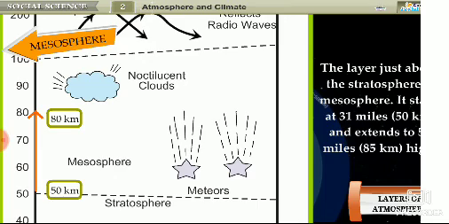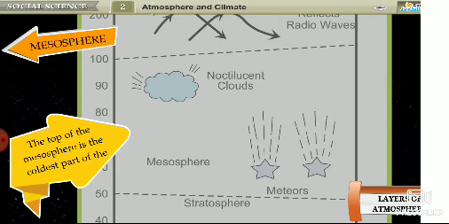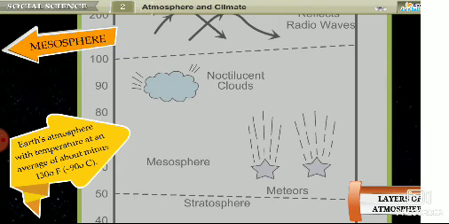Mesosphere. The layer just above the stratosphere is Mesosphere. It starts at 31 miles, that is 50 kilometers, and extends to 53 miles, that is 85 kilometers high. The top of the Mesosphere is the coldest part of the Earth's atmosphere, with temperature at an average of about minus 130 degrees Fahrenheit or minus 90 degrees Celsius.